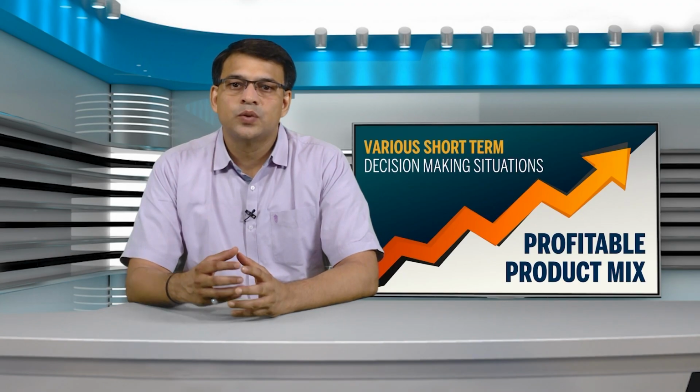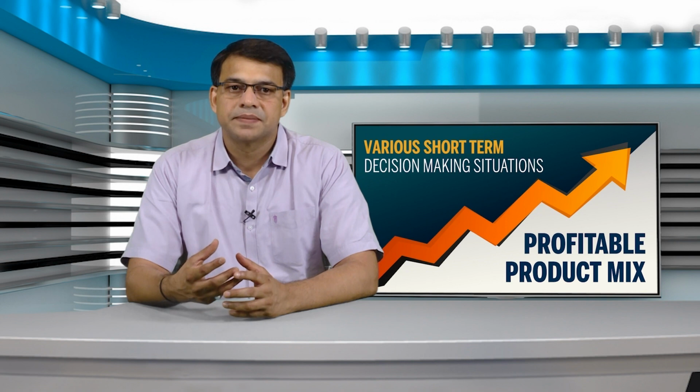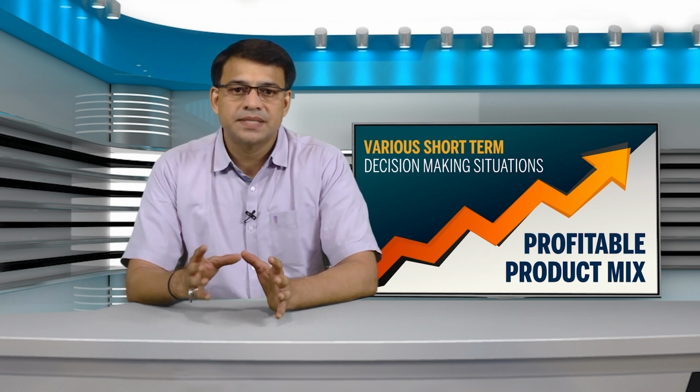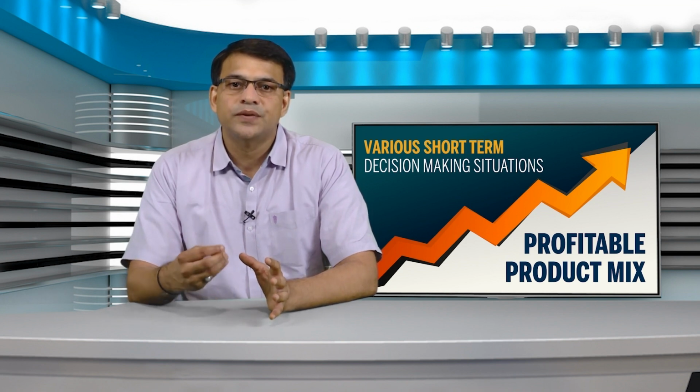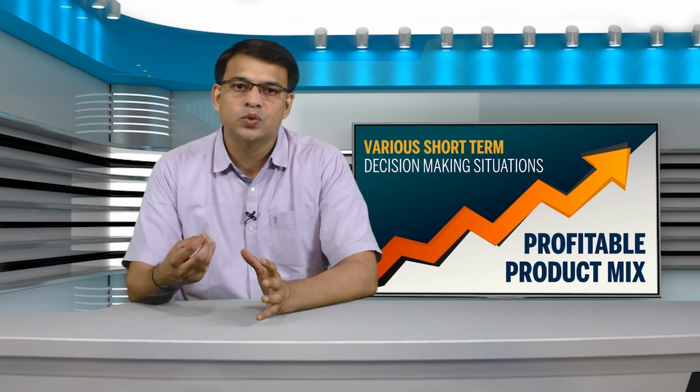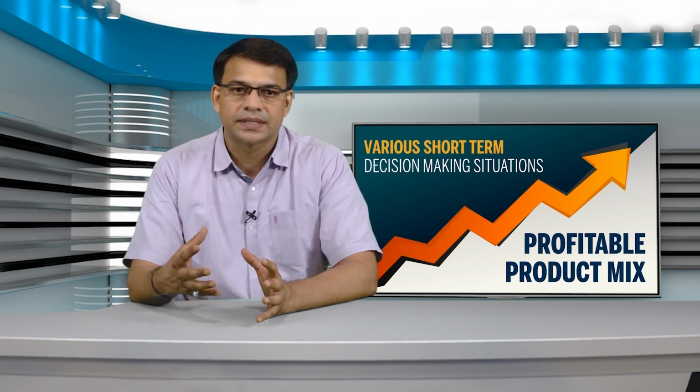Let us discuss how profitable product mix is determined. Product mix refers to the proportion in which various products can be manufactured and sold. As mentioned earlier, where more than one product is manufactured and sold by a business unit, it faces the problem of determining the most profitable product mix with a view to maximize the profit.